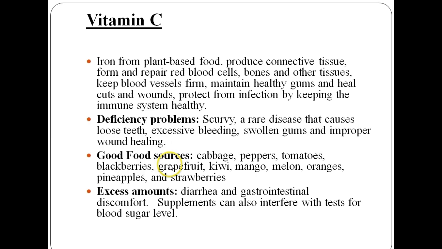The good food sources of vitamin C include cabbage, pepper, tomato, blackberries, grapefruit, kiwi, mango, melon, orange, pineapple, and strawberry. The excess amount of vitamin C intake may cause diarrhea and gastrointestinal discomfort. Supplements can also interfere with tests for blood sugar level. So these are the different types of water soluble vitamins.